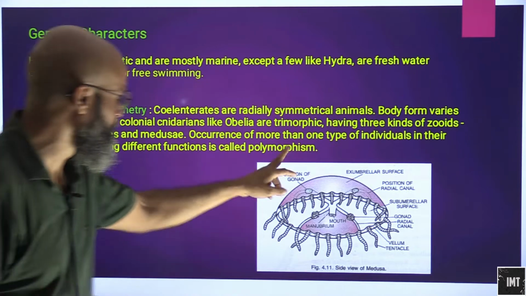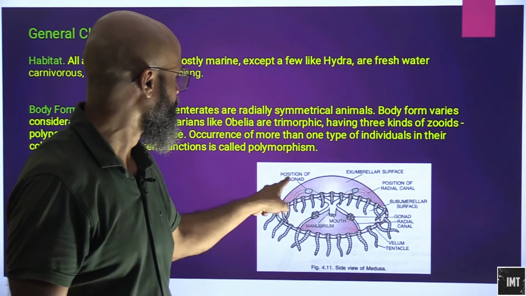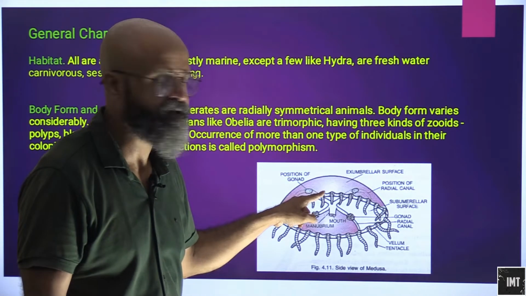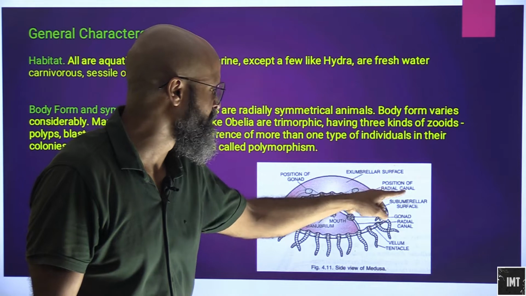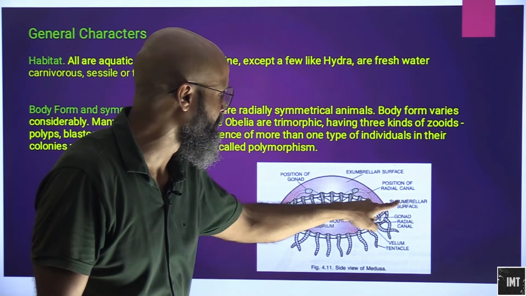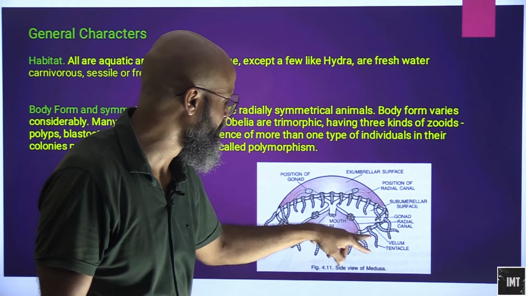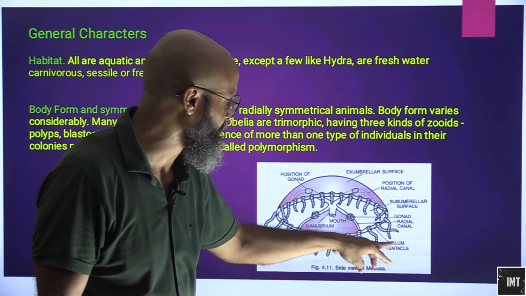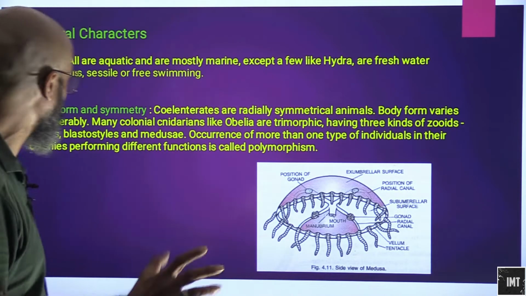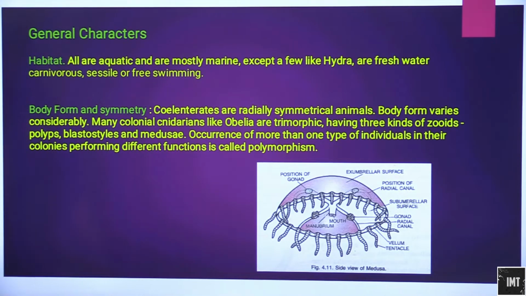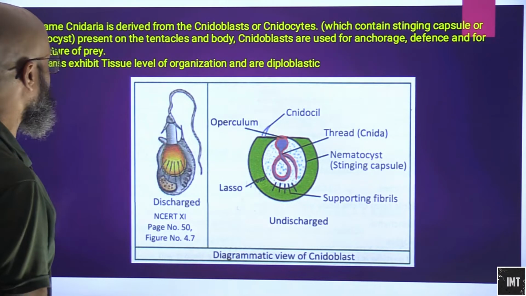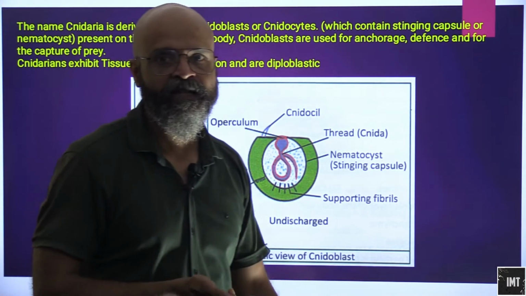This is the side view of a medusa. You have the gonads there, which are the sex organs. Exumbrellar surface, this is the position of the radial canal. Subumbrellar surface, then we have the gonad and the radial canal. These are the tentacles, and most of them will have tentacles. Whenever you remember cnidarians, you can recall how a jellyfish looks.